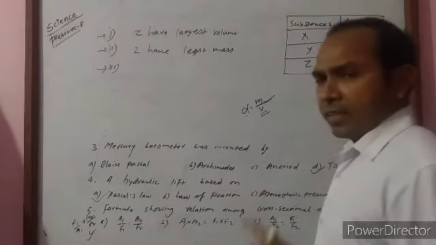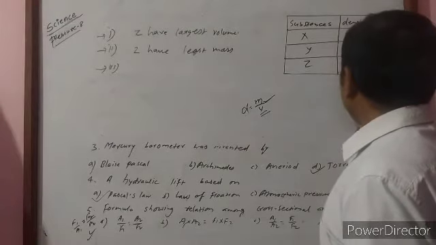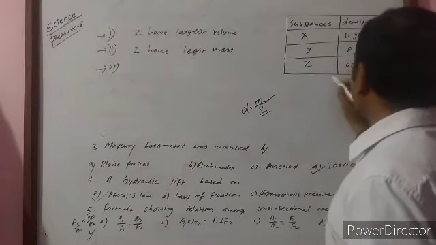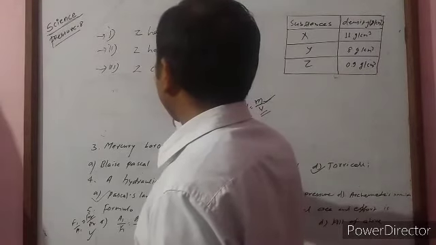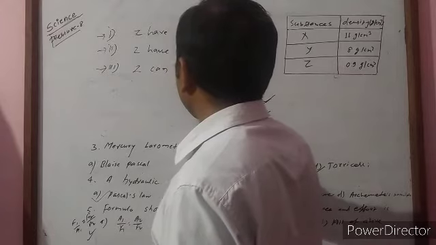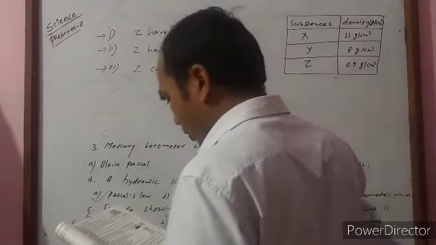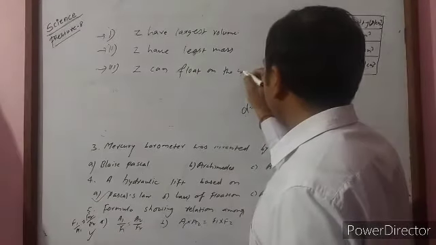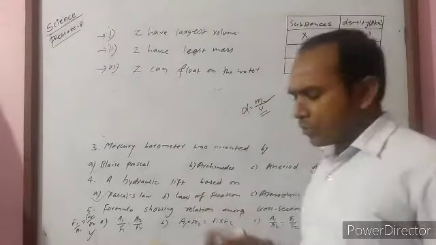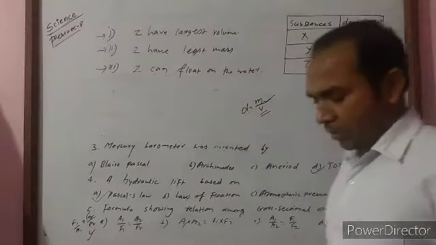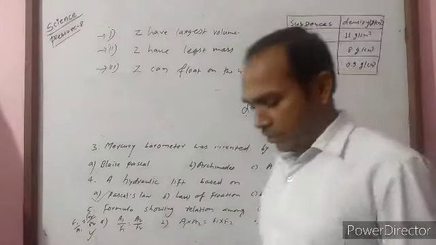The density of water is 1 gram per cubic centimeter, and less than 1 gram per cubic centimeter is the density of Z. And so here Z can float on water. This becomes the correct answer. In this way there are many questions we can solve by the concepts of density, volume and thrust.